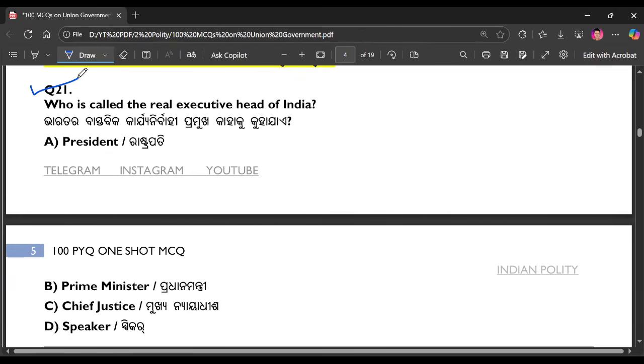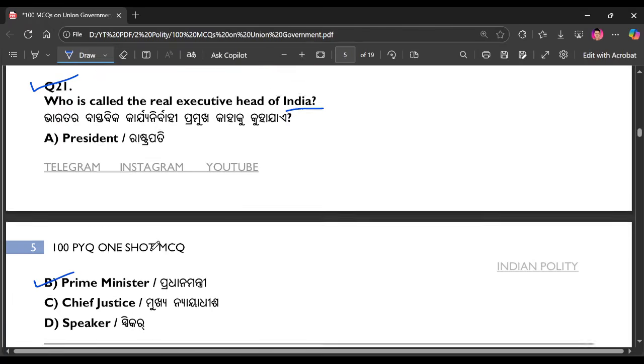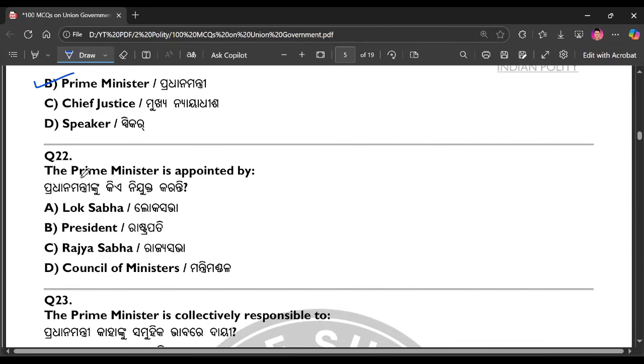Question number 21. Who is called the real executive head of India? The right answer is Prime Minister. Question number 22. The Prime Minister is appointed by. The right answer is President.